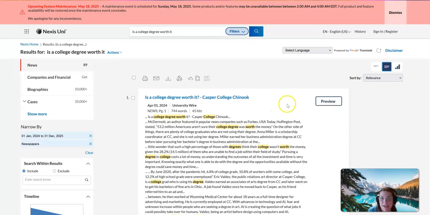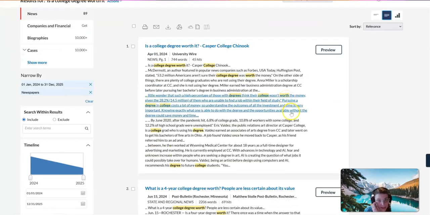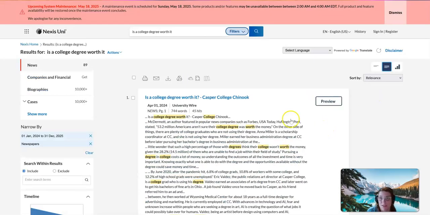But we're down to 89. So with 89 results, that's actually not that many if you're doing this for an assignment to go through and find your sources. So that's one place you can check for news sources. You would just click this open and get the whole result.